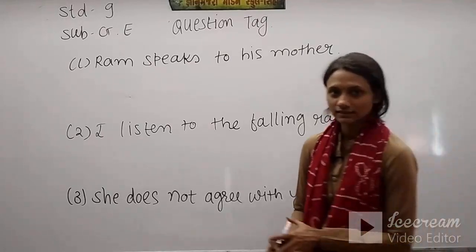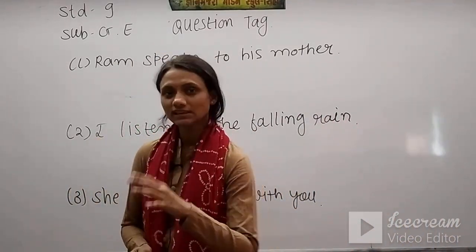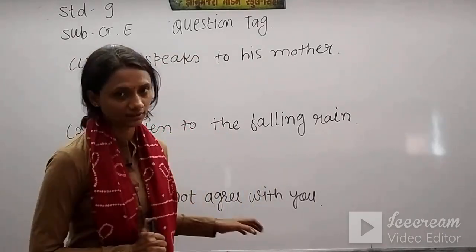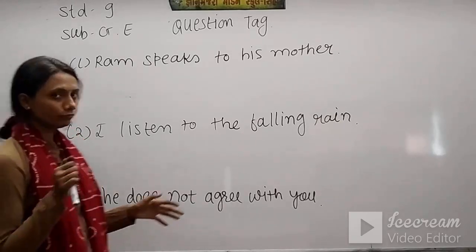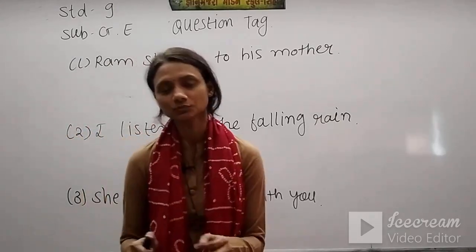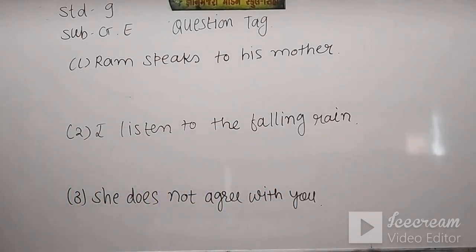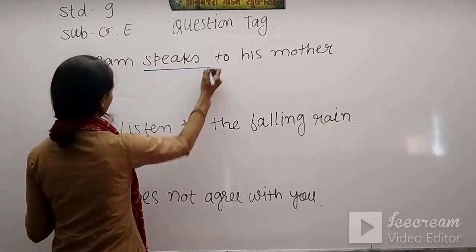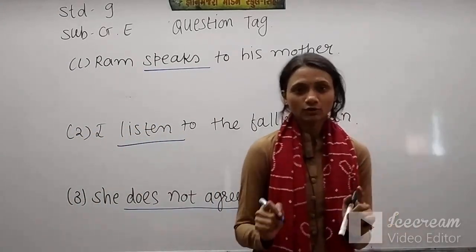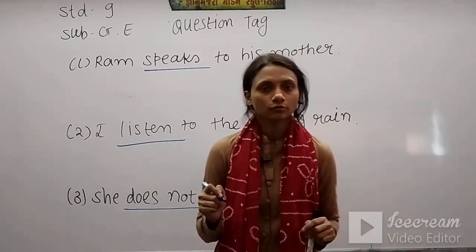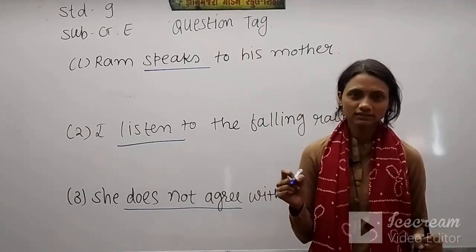Now just see here, any helping verb is not given, means any auxiliary verb has not been given here. So what to do in this kind of sentences? You have to focus on the verb part of the sentences, means what is the main verb. So our main verbs are speak, listen, and here does not agree. It means you have to identify the tense of the sentence.